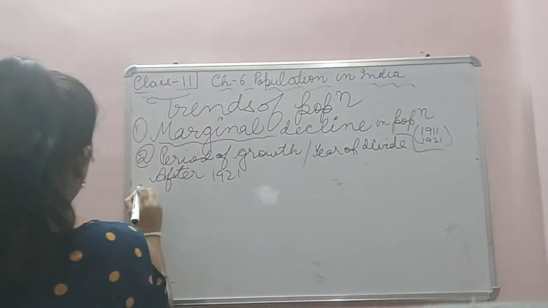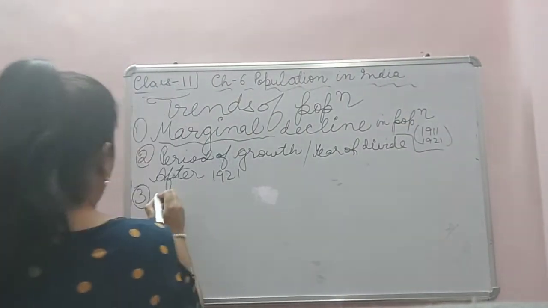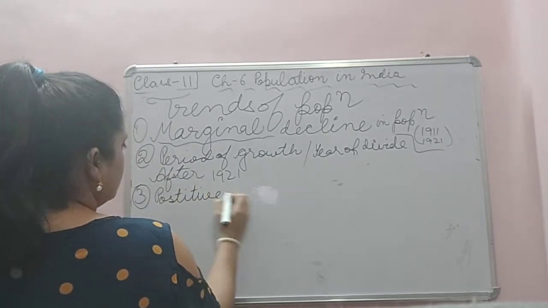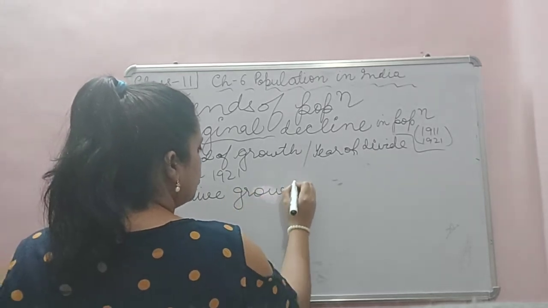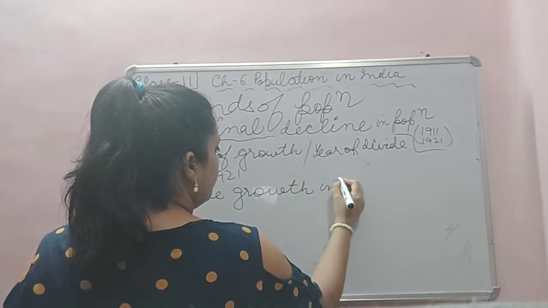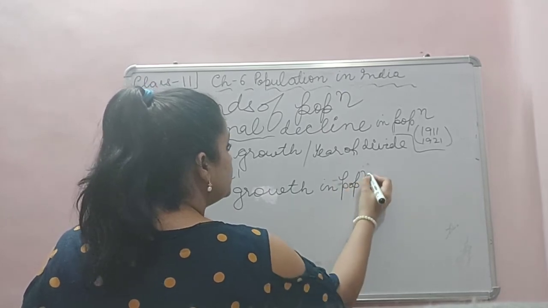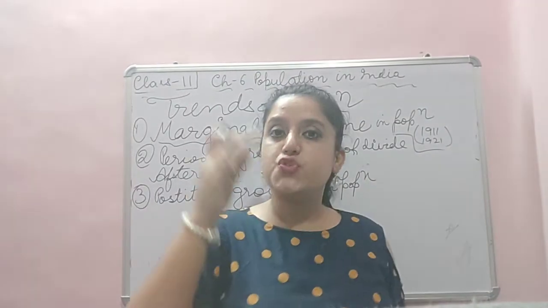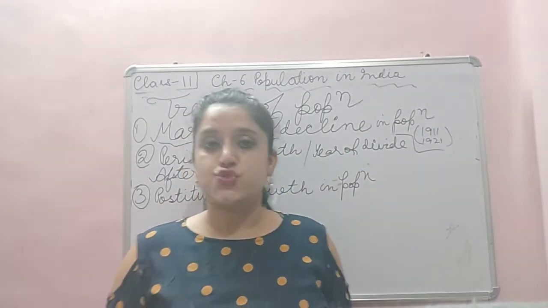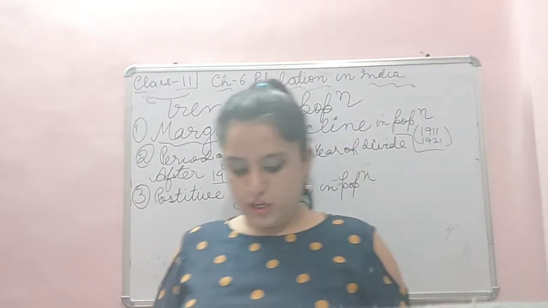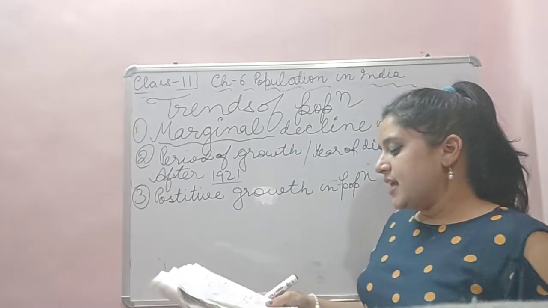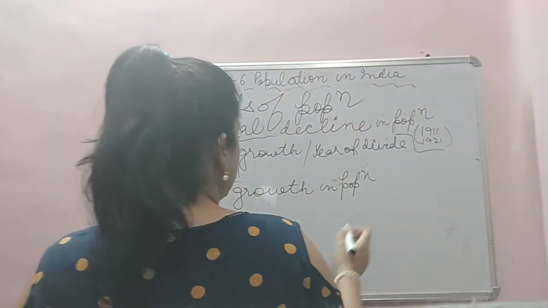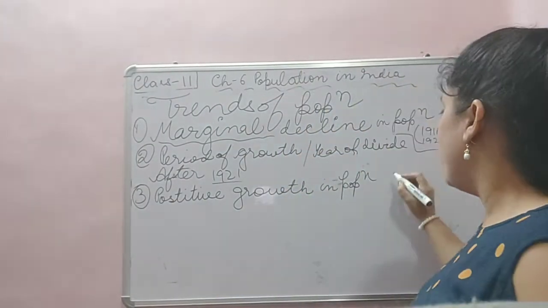Then the third trend is positive growth. Now, there happened to be a positive growth in the population. You need to learn the year as it is. You need to learn the trend as it is. This is history. Later, the Census of India recorded an annual growth rate of around 1 to 1.3%.